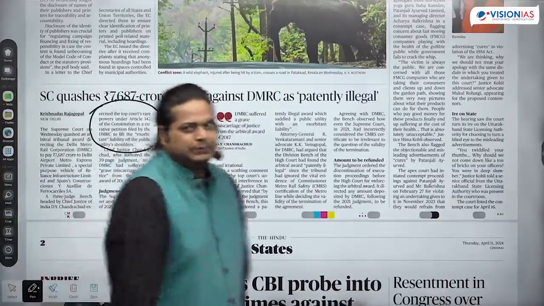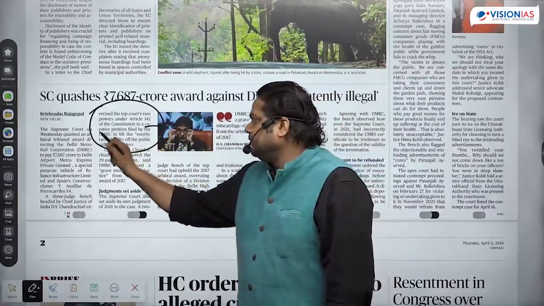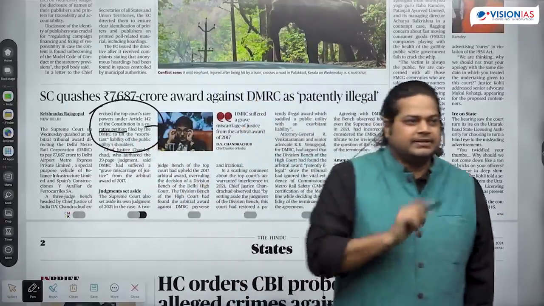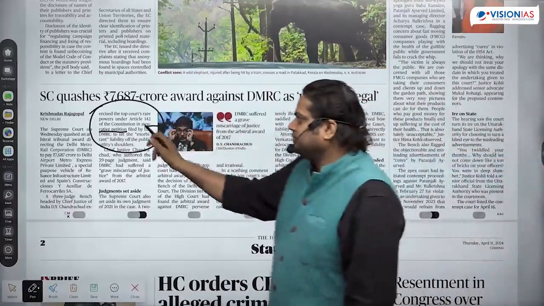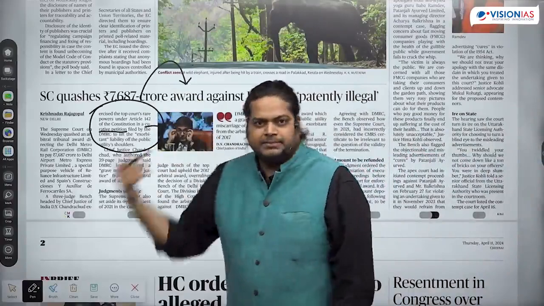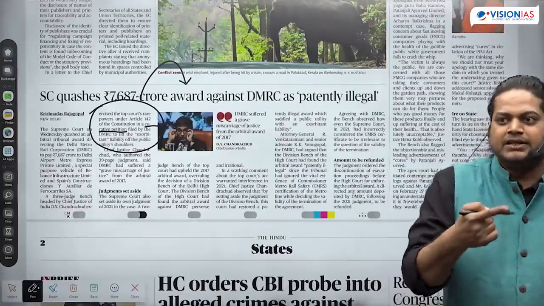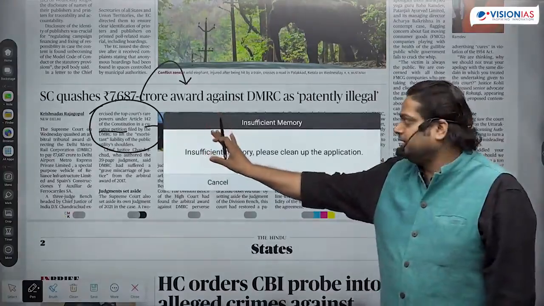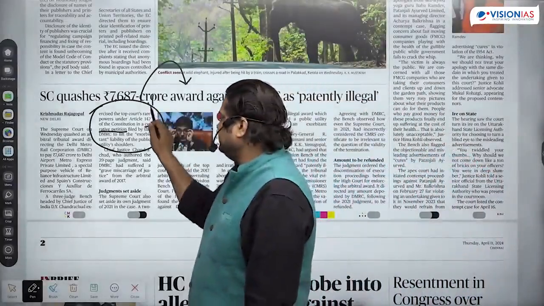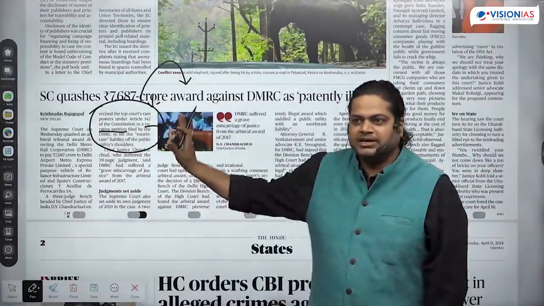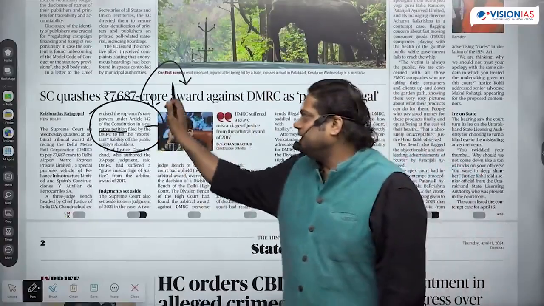Article 142, and one term is there, curative petition. For this, the article is important. So what is Article 142? What is a curative petition? UPSC can ask a question on this, curative petition. They can ask about a review petition. They can ask about a mercy petition. What are the differences between them? What are the different articles for it? Like 142. So with this article, we'll get this idea about curative petition. So what is it? We'll take a note of it. Which article is mentioned? Article 142.